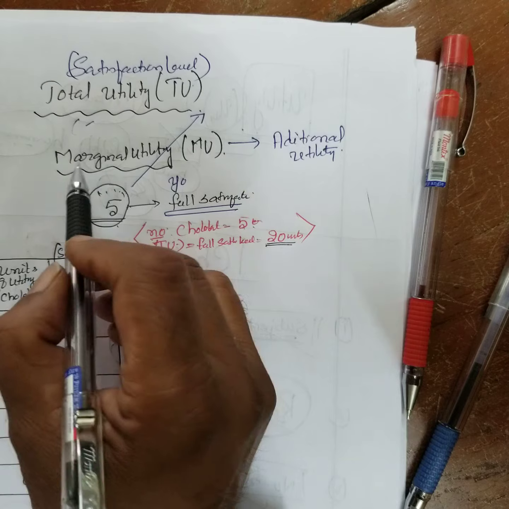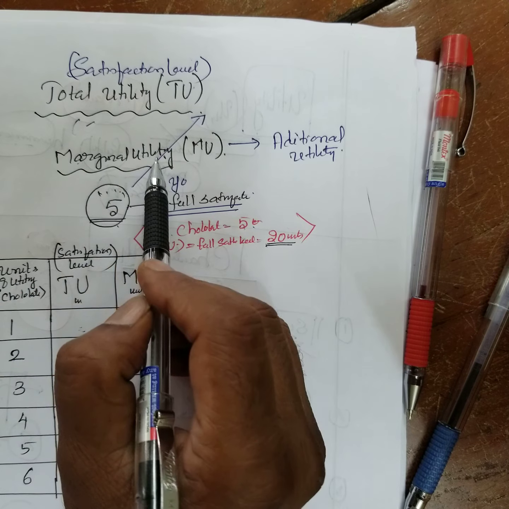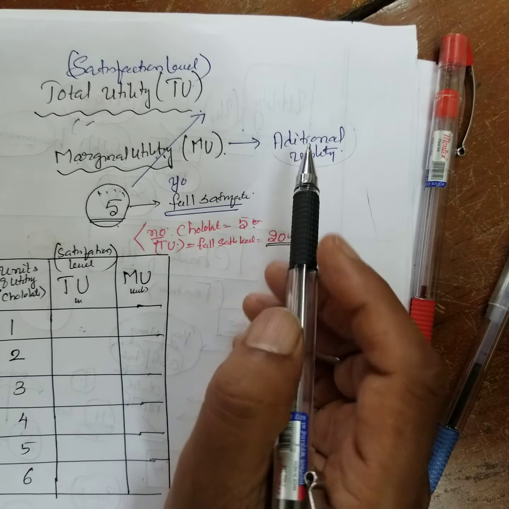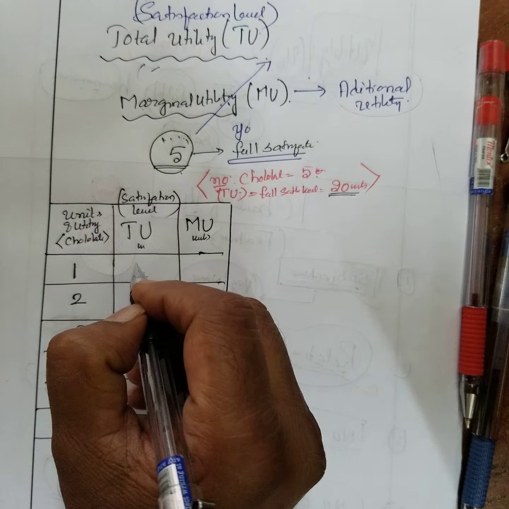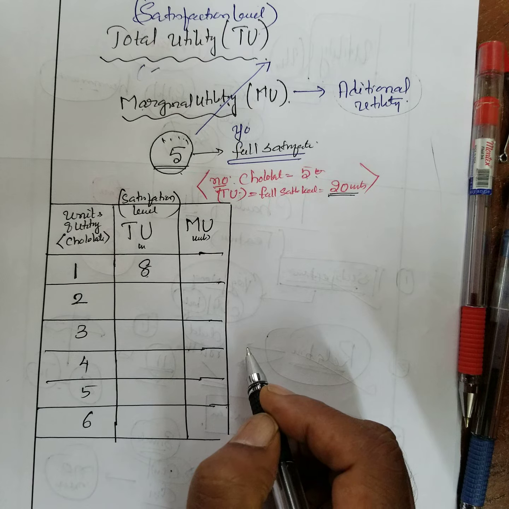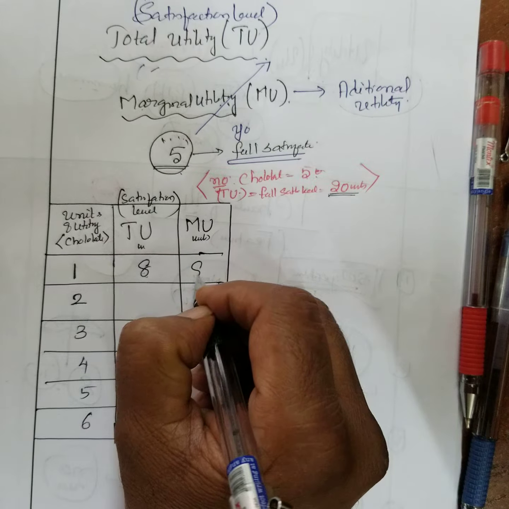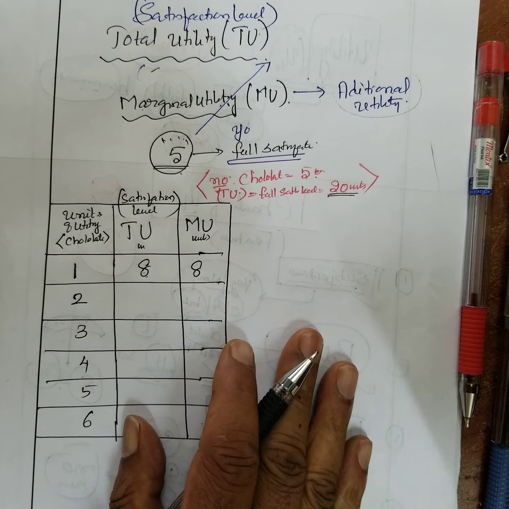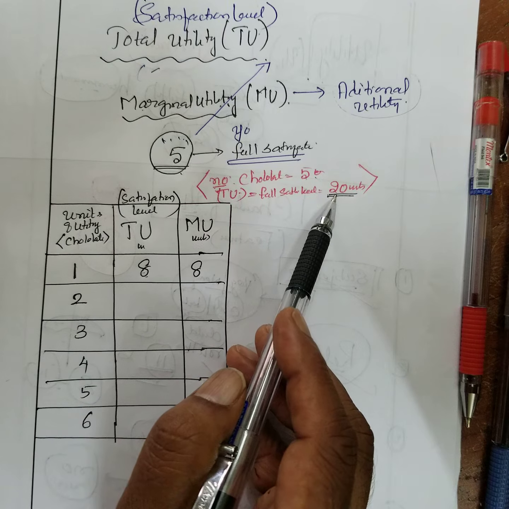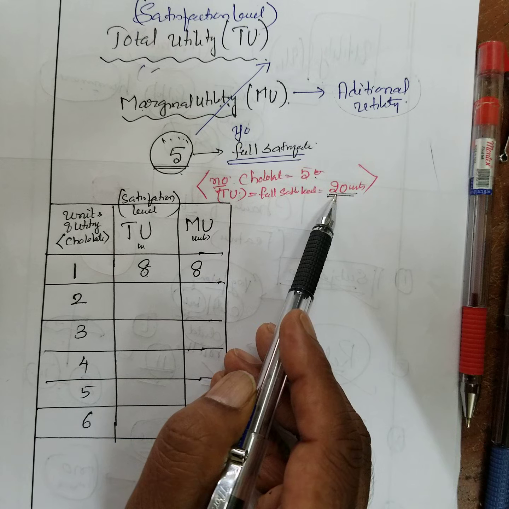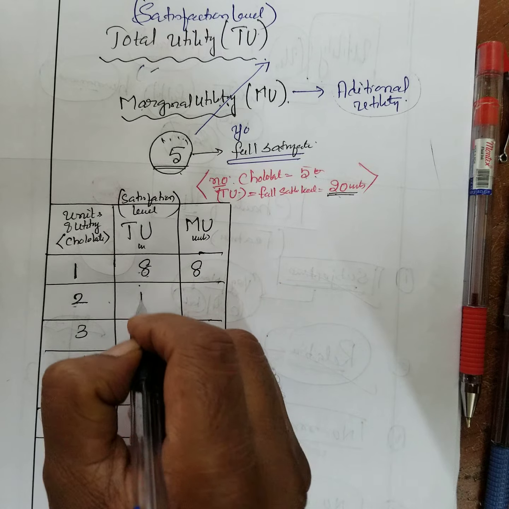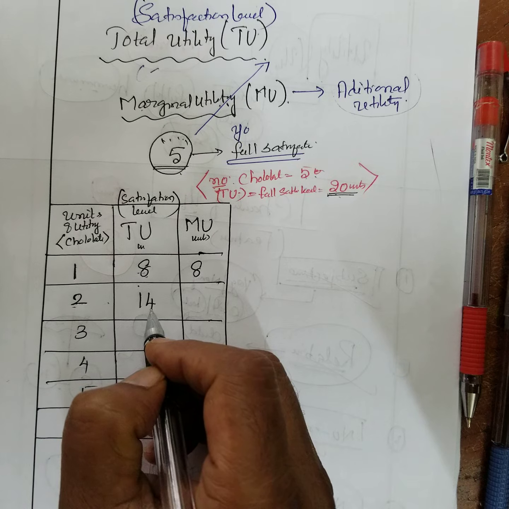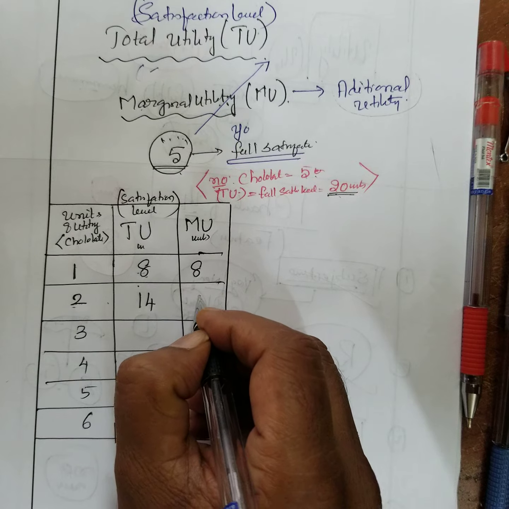What is marginal utility? That's called satisfaction level. What is marginal utility? This is an additional, extra utility. For example, first I will eat 1 chocolate. When I eat 1 chocolate, your satisfaction level comes to 8. Marginal utility is also 8. Now, you will be fully satisfied only if 20 units are there. Now, I will take another chocolate. Your satisfaction level reached 14. And what is the marginal utility?